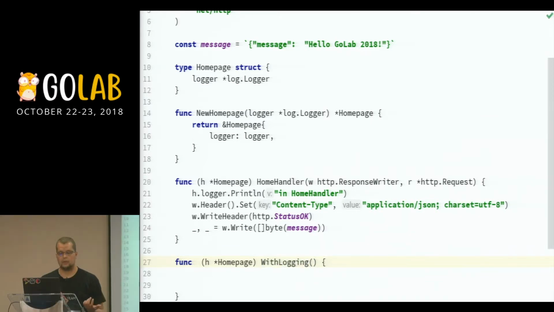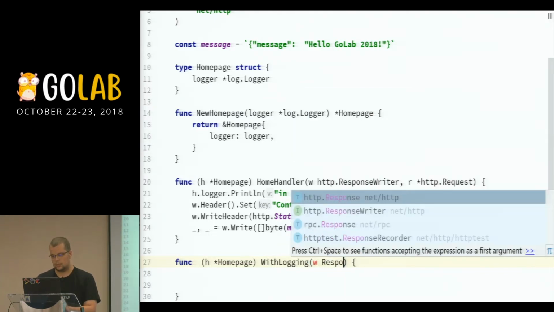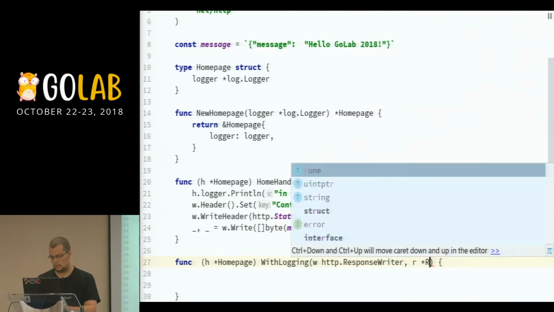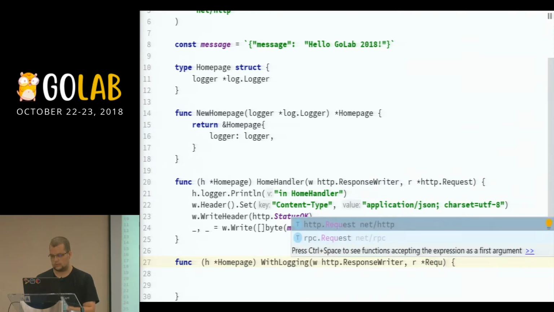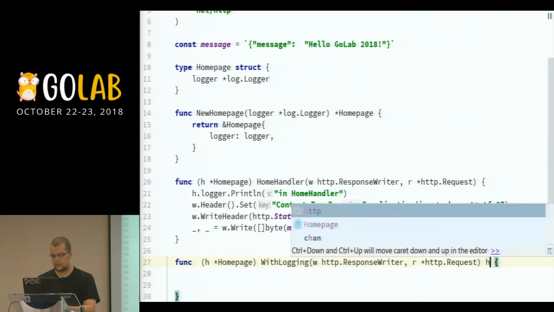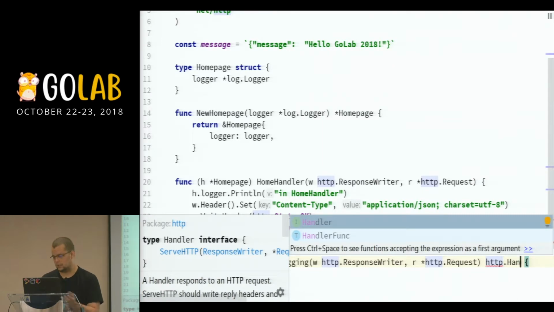And what do I want to have here? Well, I want to have the same signature, and we'll see here in a second why I want that. Response writer, and r, which is a request. Right. So what I can do here is I can return an http.HandlerFunc, which is basically what my home handler is.